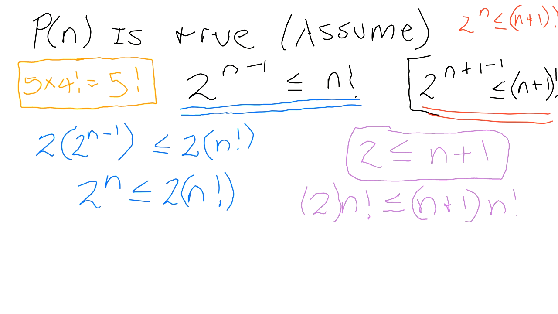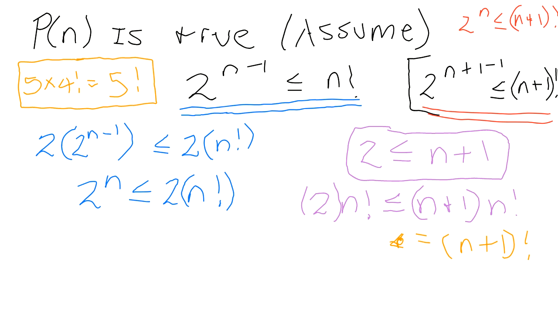So back to what I just asked you. If you multiply n plus 1 times n factorial, what are you going to get? N plus 1 factorial. Yes, n plus 1 factorial. Oh, sorry, that's not less than, it's equal to it. This is equal to n plus 1 factorial. So we have shown that 2 times n factorial is less than or equal to n plus 1 factorial.